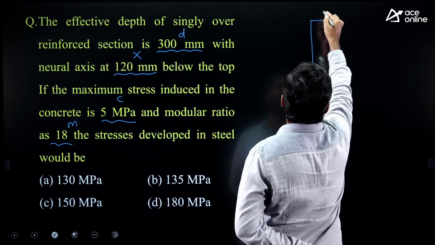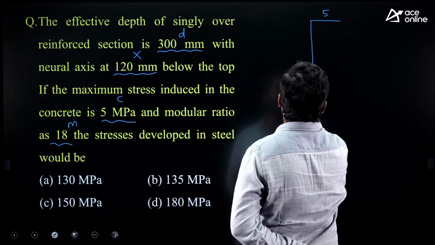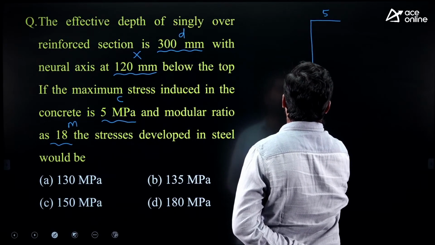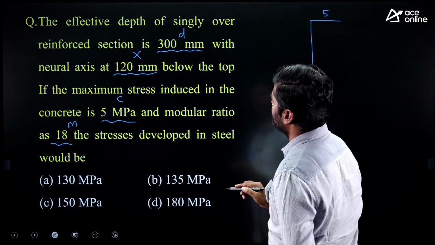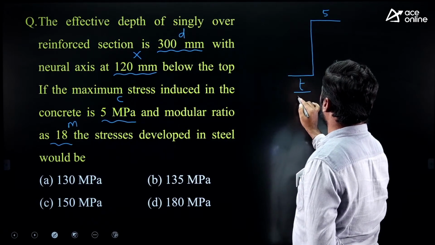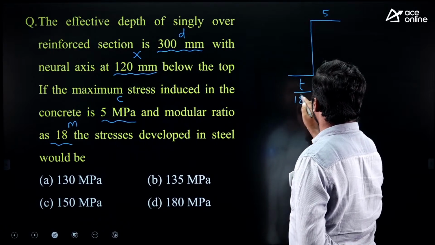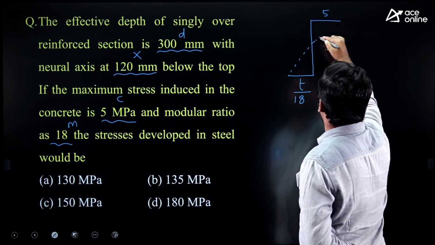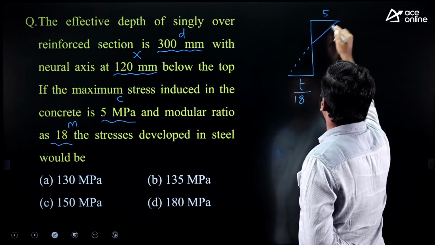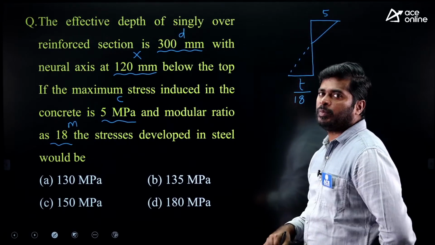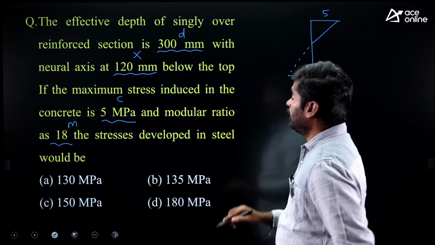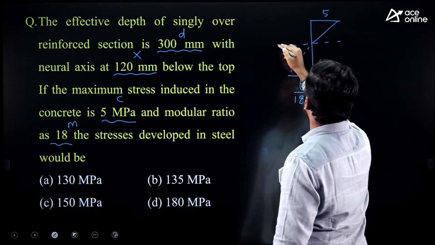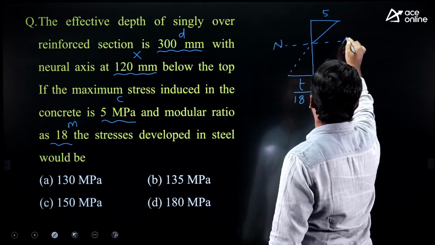Here it is the maximum stress in concrete. Here is the stress in concrete at the level of tension steel that we have to find out. It is the stress in steel upon modular ratio, given here as 18. In the tension zone, we don't consider the strength of concrete, that's why there is no stress diagram. But for concrete in the compression zone, we consider the strength of concrete, that's why we have taken a full line. It is the neutral axis position.